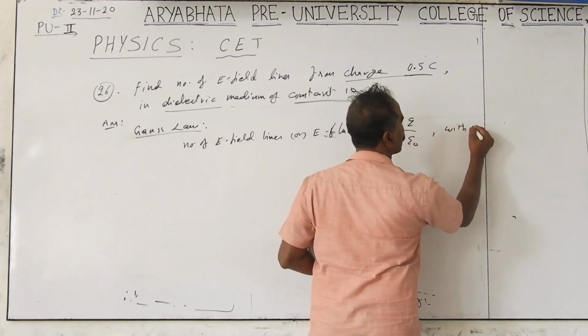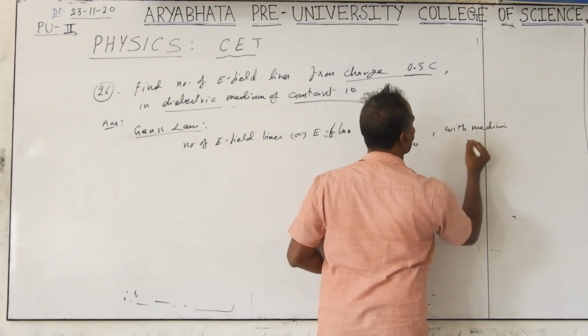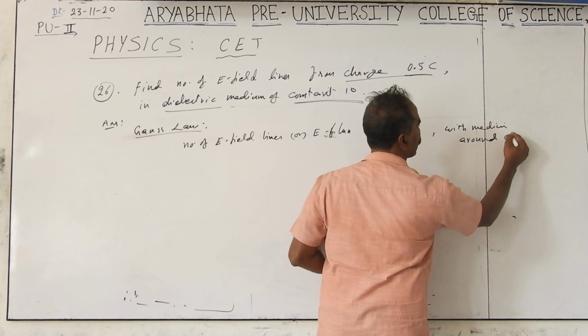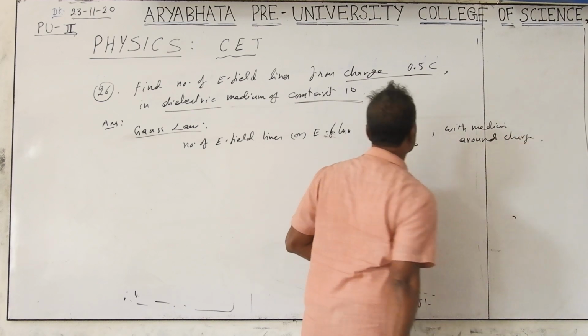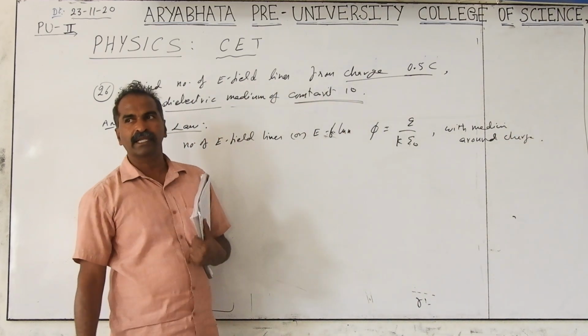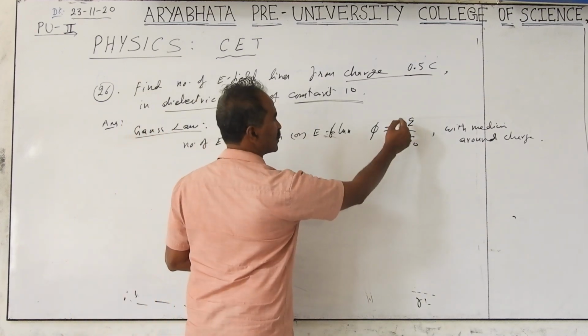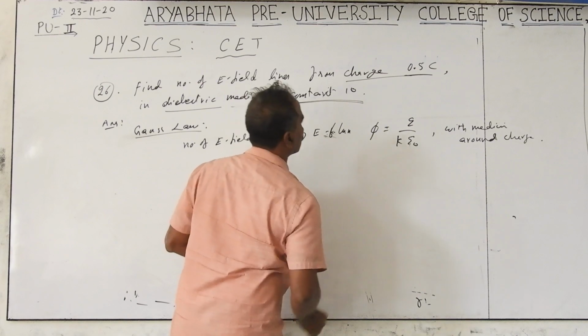With a medium around the charge, what medium? A dielectric medium. For a conductor K is infinity, so we don't consider the conductor. K is infinity, 1 by infinity is 0. We should not consider that. So flux equals Q by epsilon. Substitute the values here and you get the result.